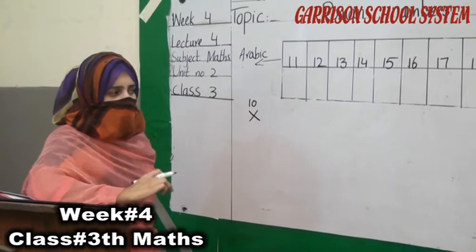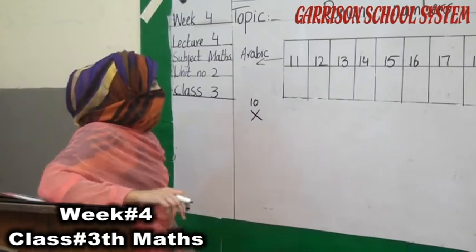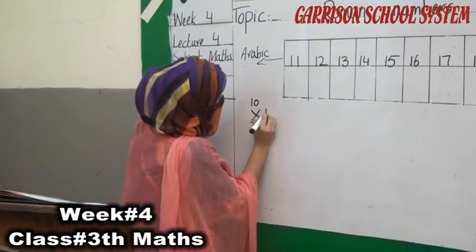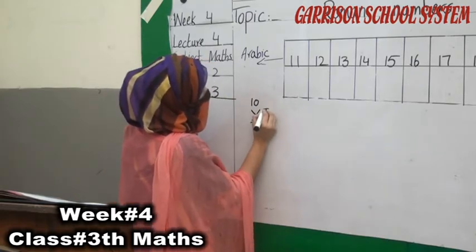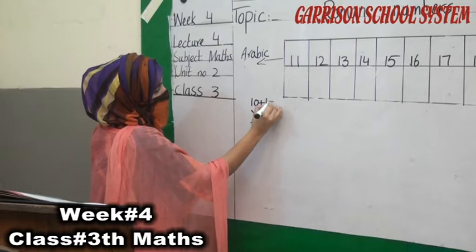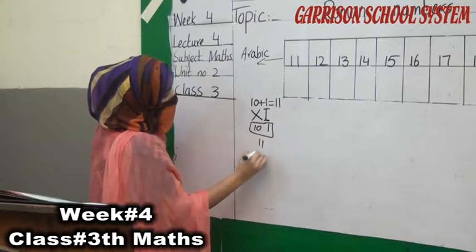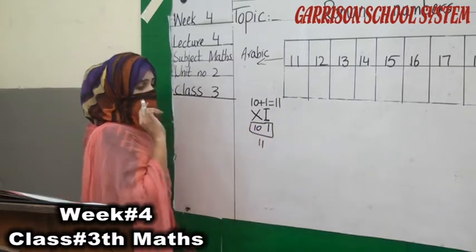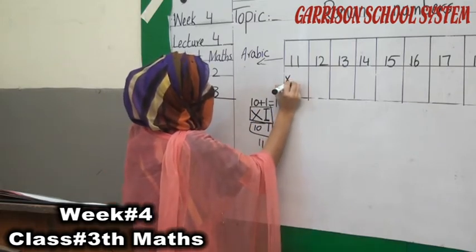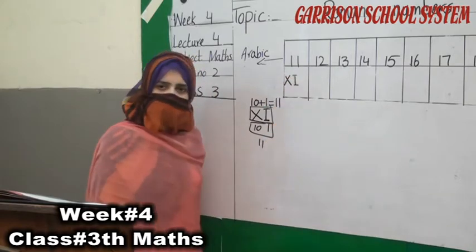So, what should we do? As you know, if we write any smaller number at the right side of the bigger number, this is our bigger number, and which is our smaller number? 1. So we have to write this number 1. In Roman counting, this is our number 1. So when we add 10 plus 1, it will be 11. Okay, students. Which symbols do we have to write? We have to write X and I. X is representing the number 10. I is representing the number 1. So 10 plus 1 is 11.